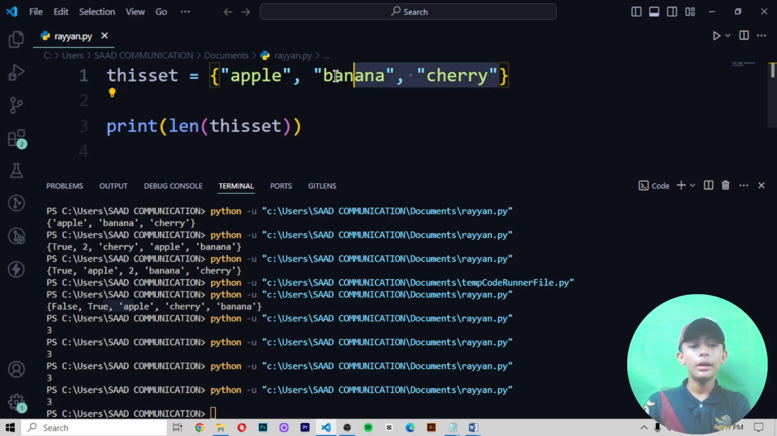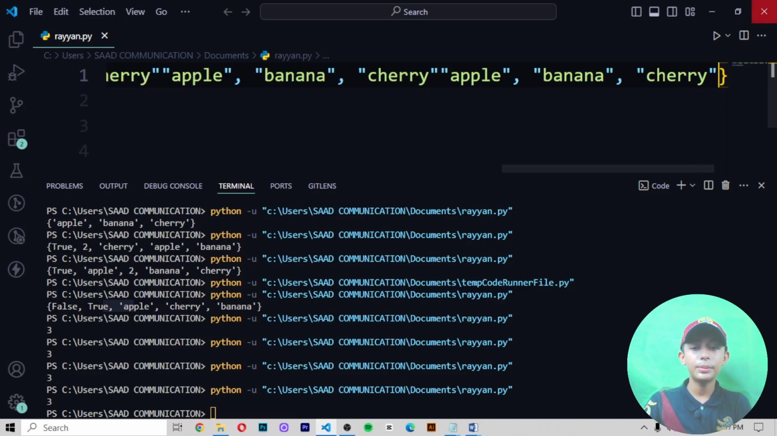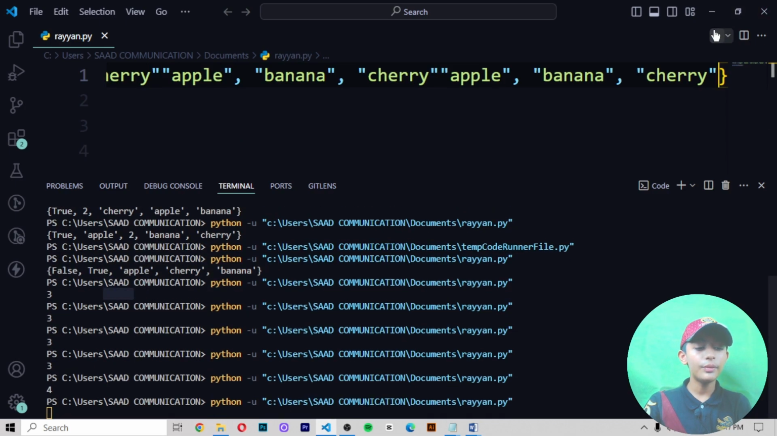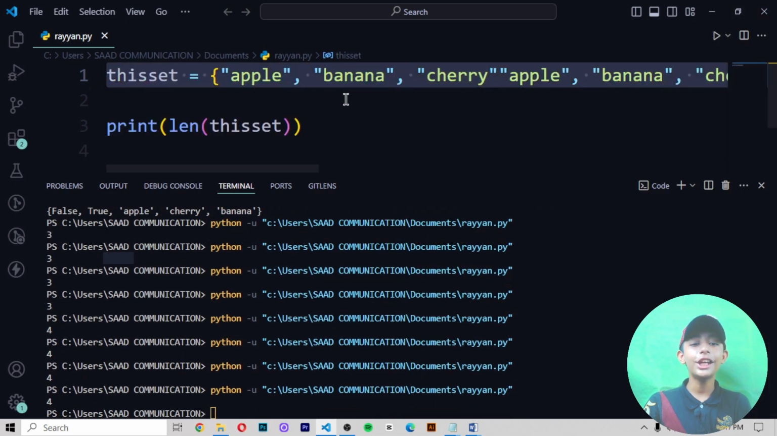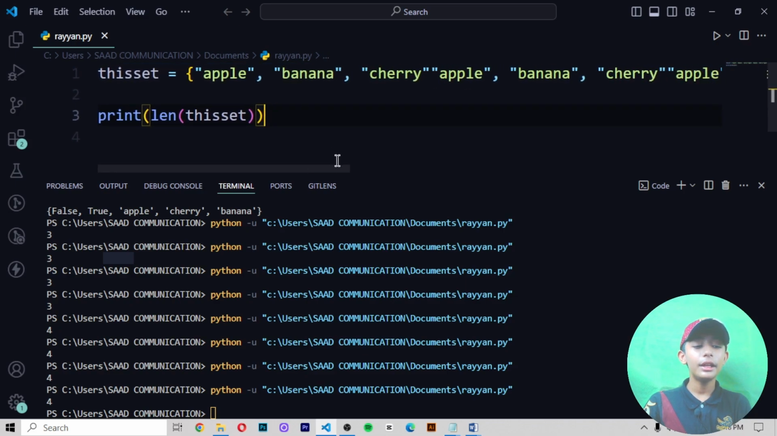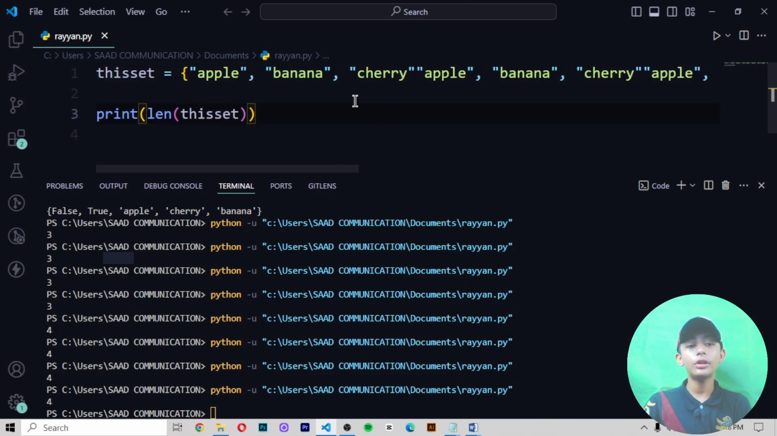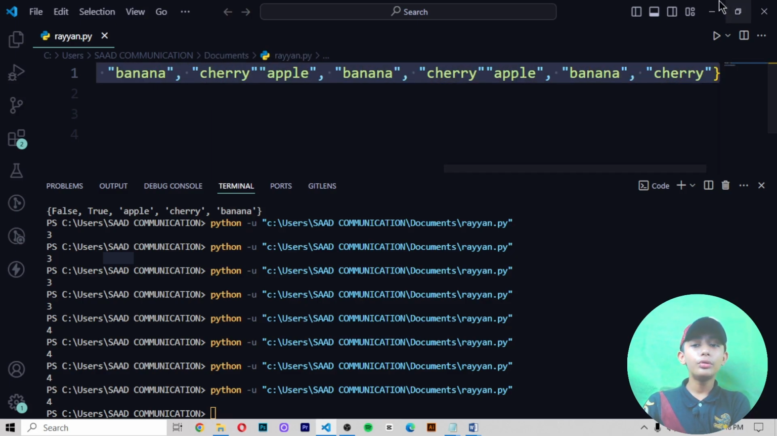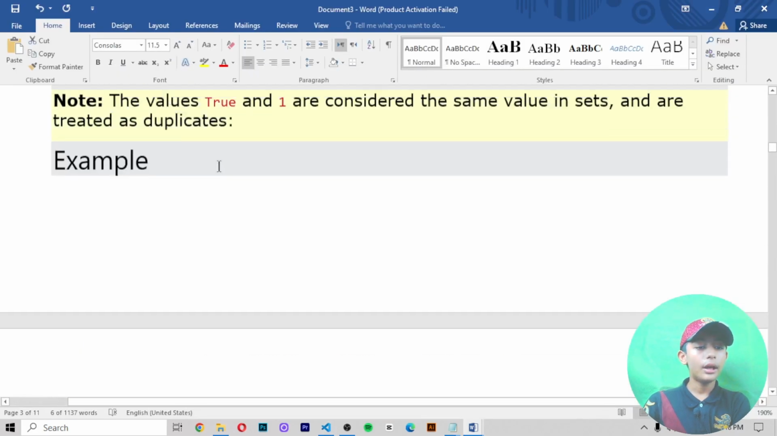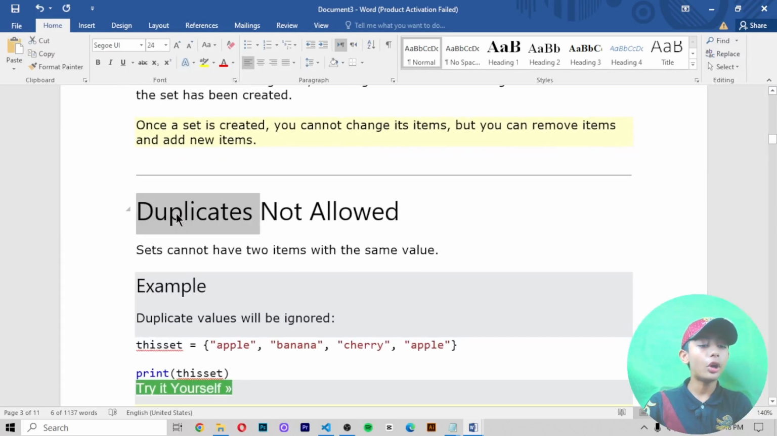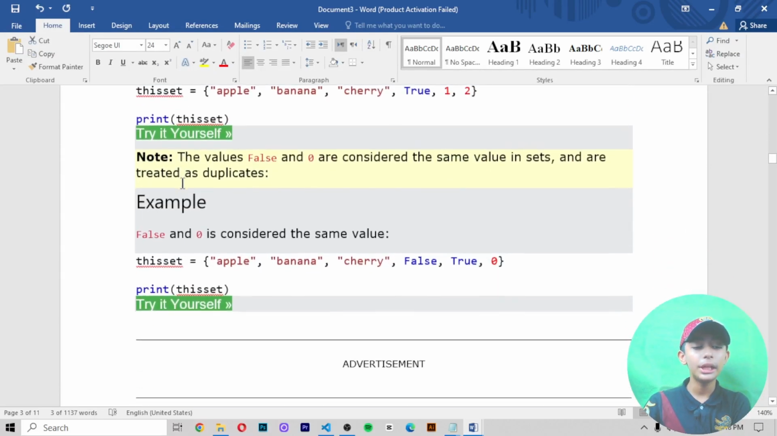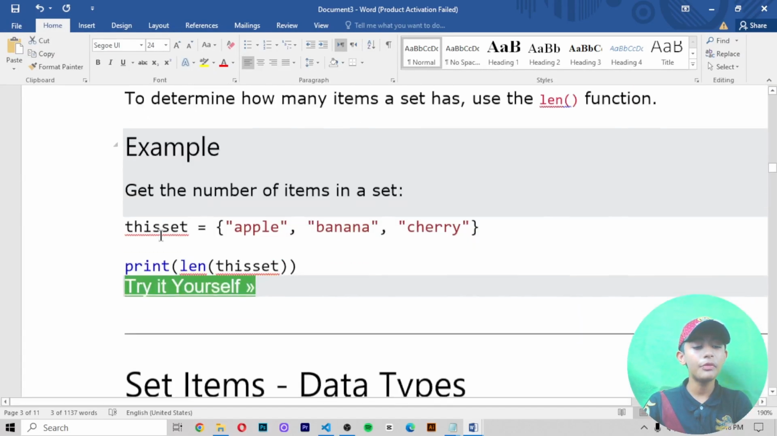If I copy that and paste it again, then save it and run it, it gives me 4. Here you can see it. Why is it only giving me 4? Why is it not giving me 3 now? Because, like I have told you, duplicates are not allowed. In a set, duplicates are not allowed. That's why it only gives me 4.